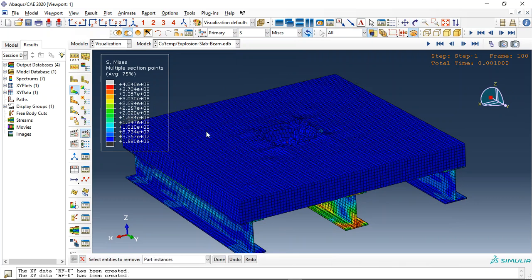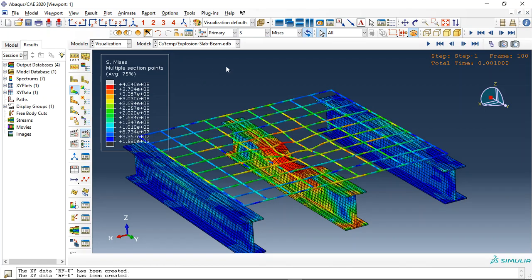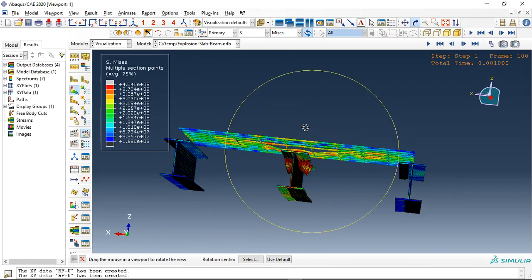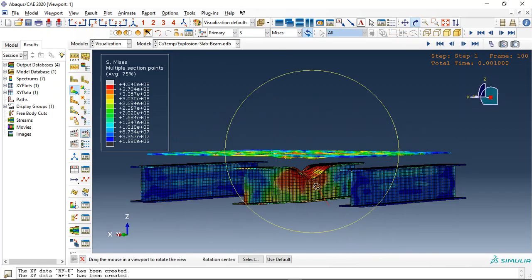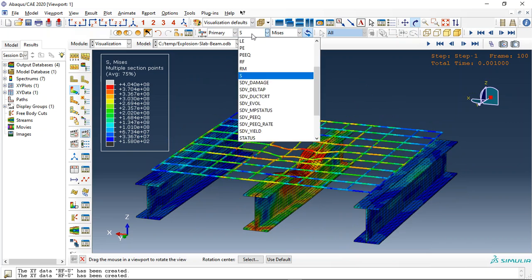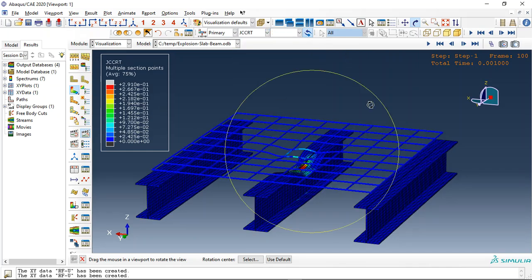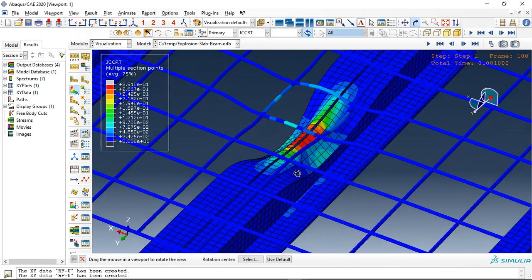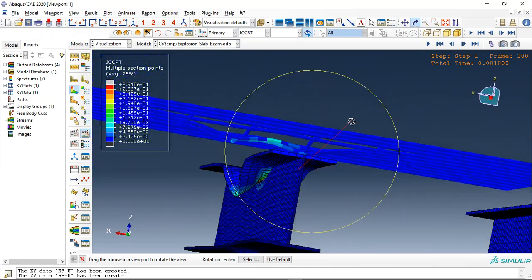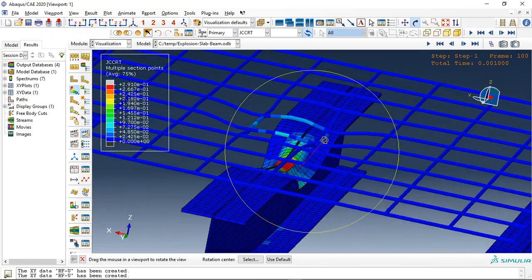Now let me remove concrete. You can see the reinforcement and still here plastic strain, Johnson-Holmquist damage which has happened at the middle, at the center of the explosion. Here see the deformation.